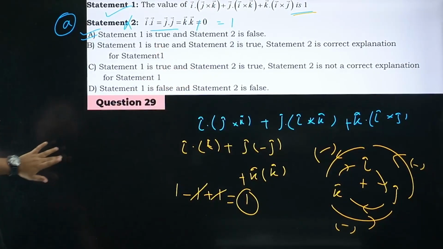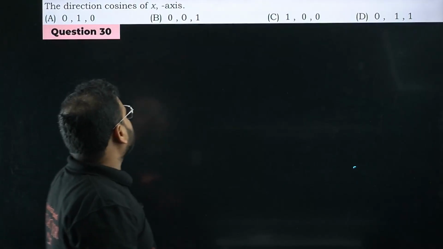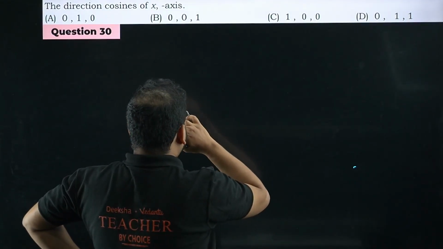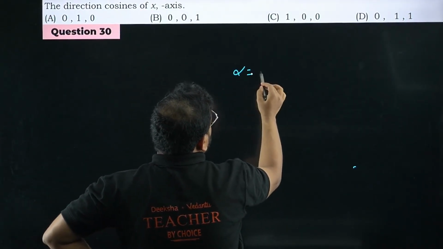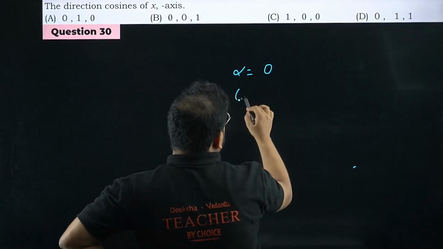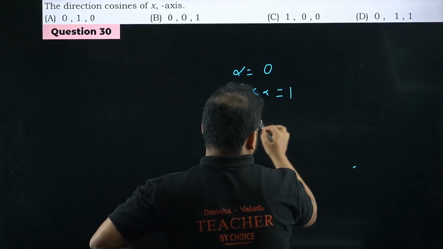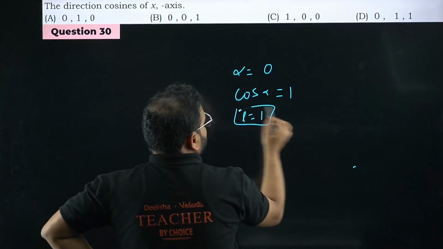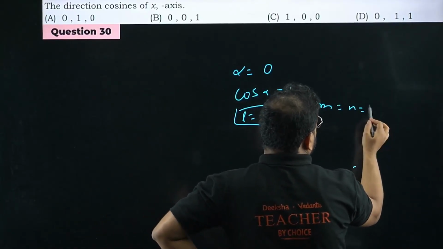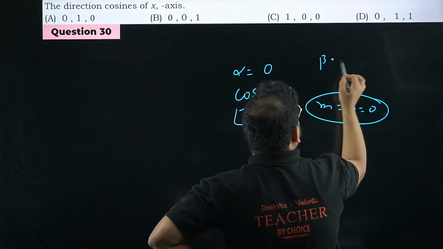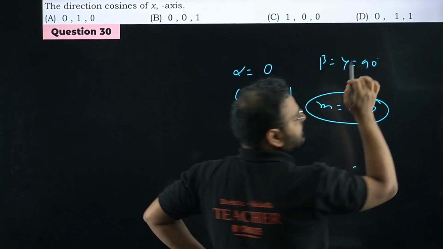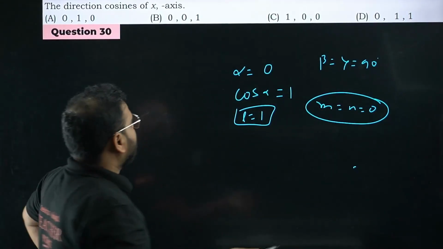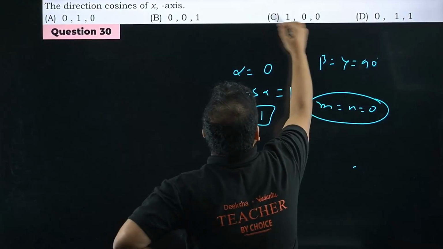Have a look. 30th one. Direction cosines of x-axis. Direction cosine, right? So alpha is going to be 0, so cos alpha will be 1. That's your L value. And m equal to n equal to 0. How come, sir? Because beta equals to gamma equals to 90 degree. Cos 90 is 0. So what is the answer? 1, 0, 0. Option number C is correct.